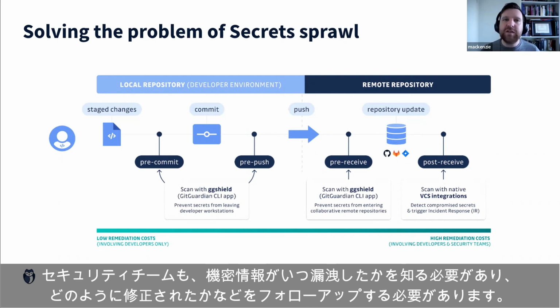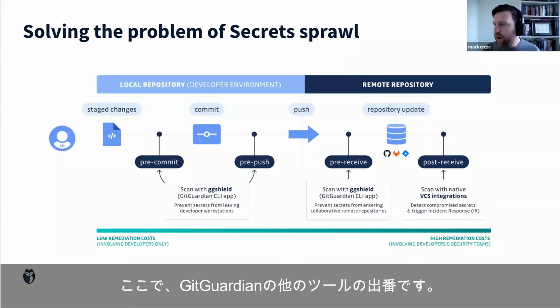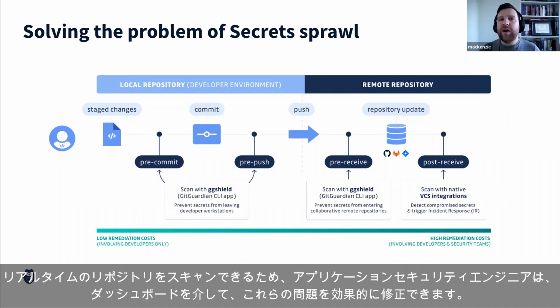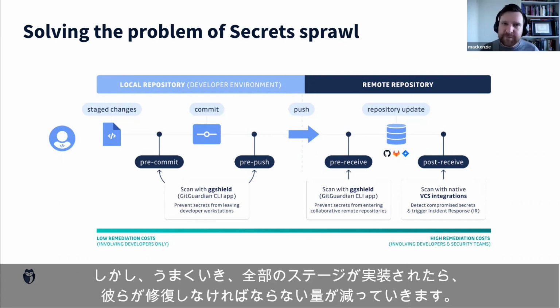And then the other area is that, okay, we need to empower developers, yes, but our security teams also need to know when secrets have been leaked and need to follow up on how these have been remediated, etc. And so this is where the other GitGuardian tools come into place, because we are able to scan repositories in real time. AppSec engineers can remediate these issues effectively through a dashboard, but hopefully if the whole stage has been implemented, the amount of remediation that they need to do has been reduced.